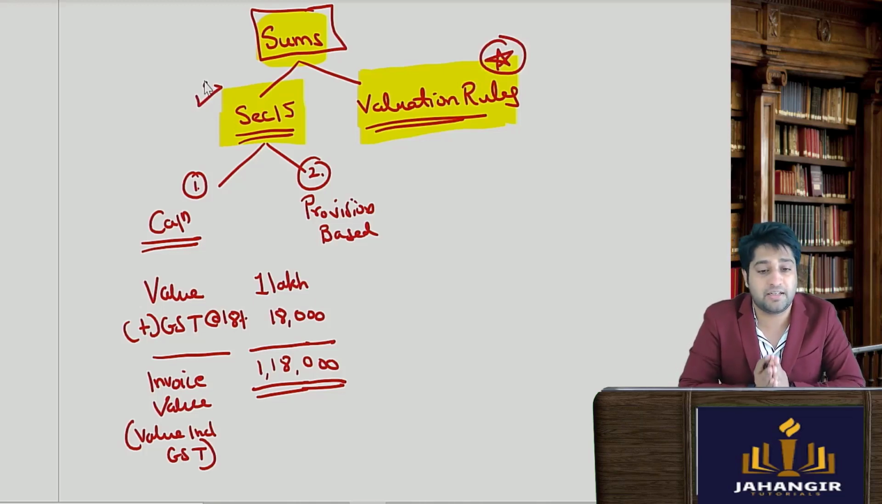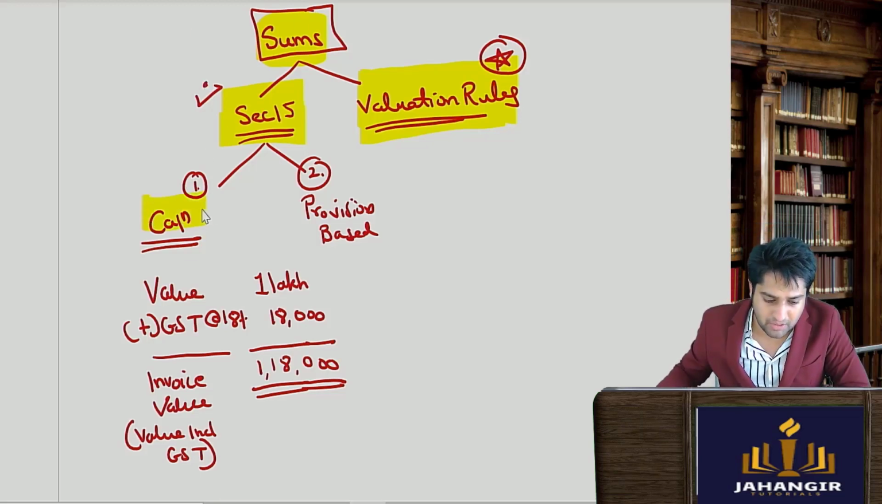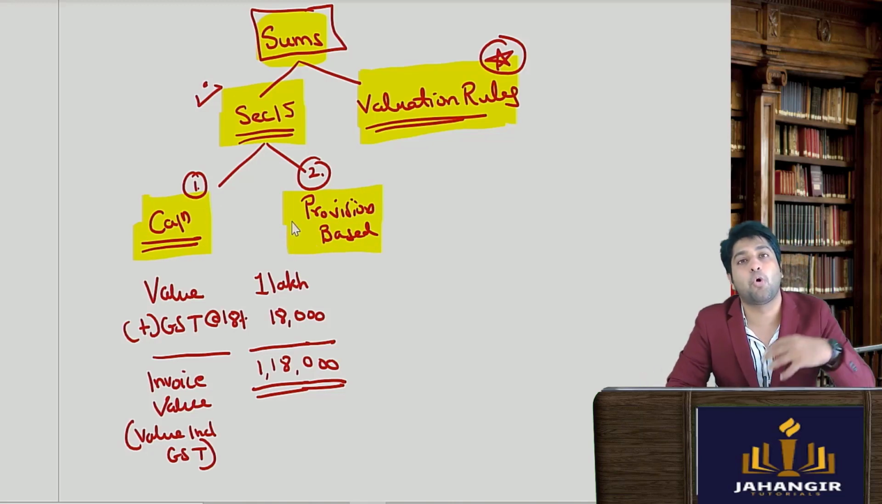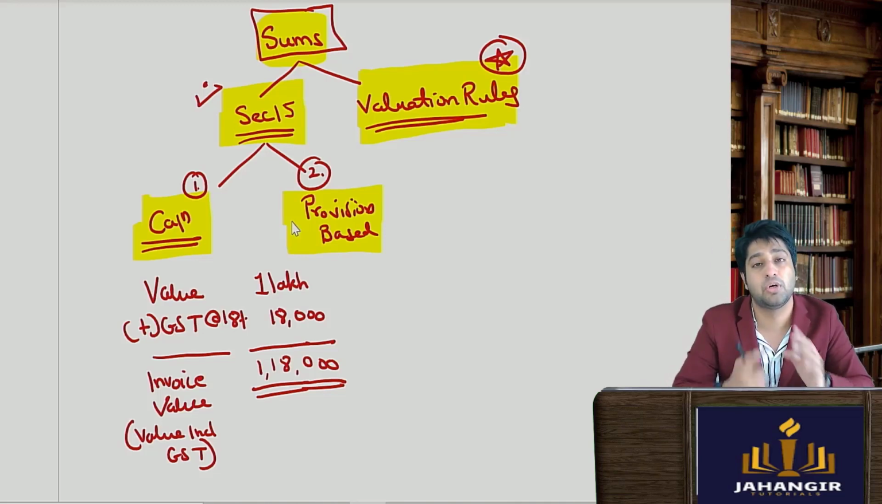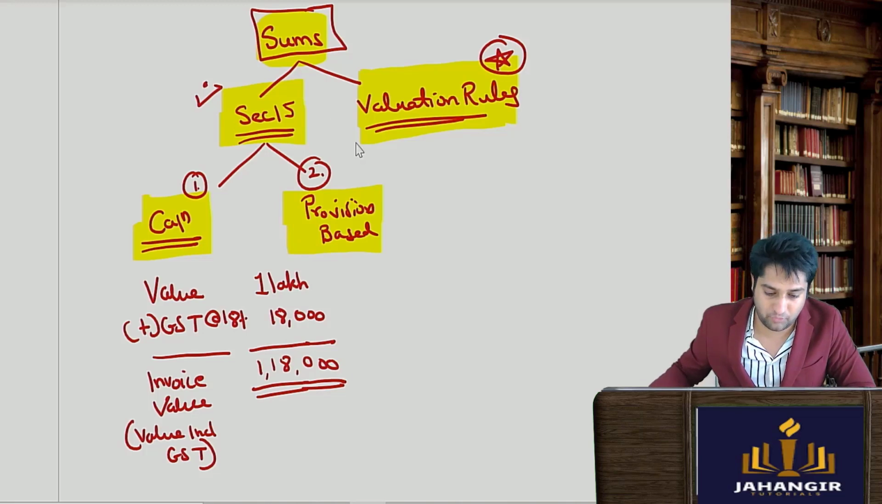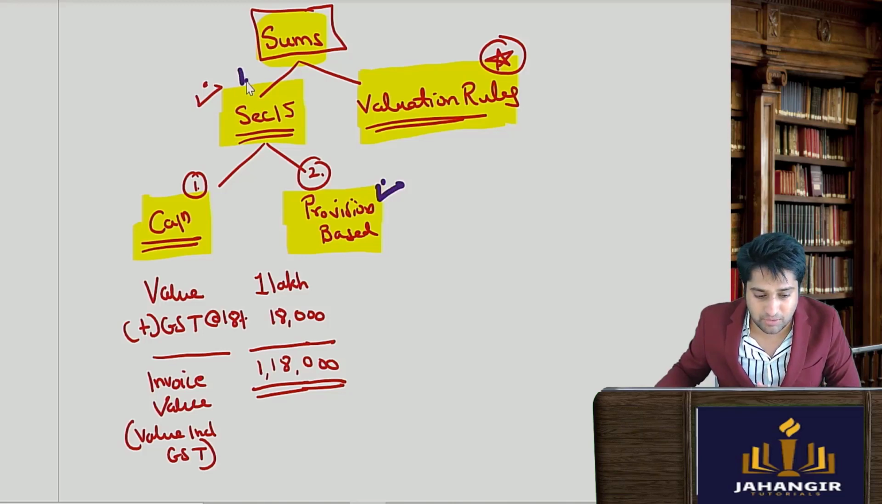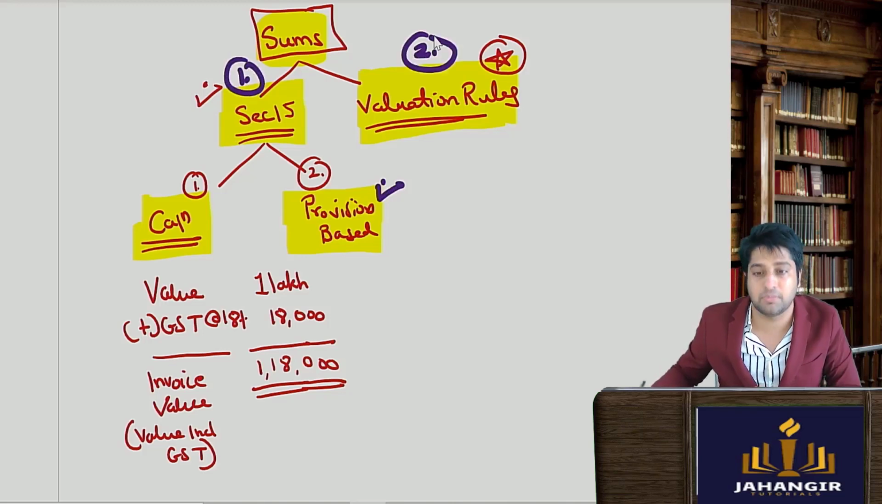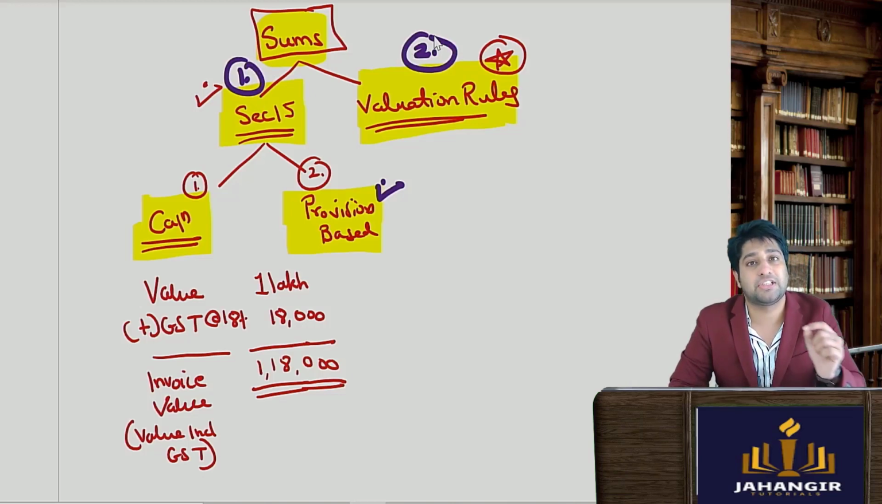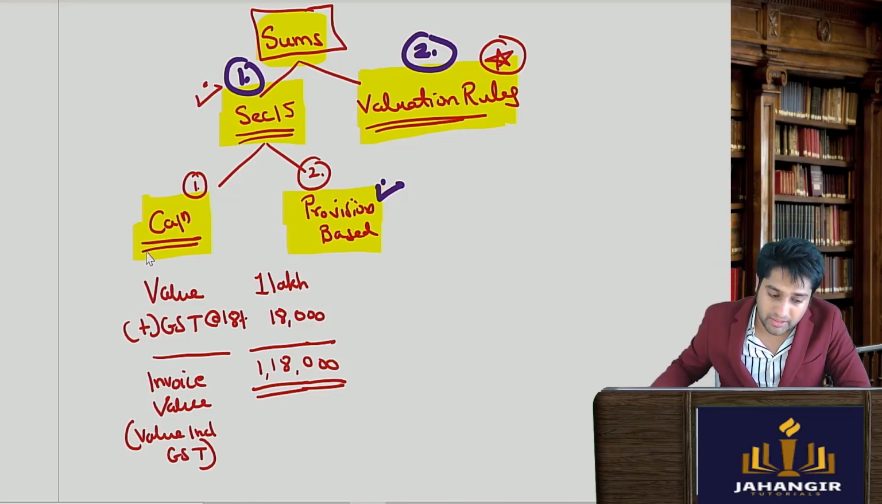Now the sums on section 15 are divided in two parts. One is the direct calculation and the second is provision based. The provision based sums become very simple to solve if you read the provision. Almost all the questions that can be framed from this element will be covered here. Valuation rule parts will be covered in another video. If you read section 15 subsection 1 to subsection 5, you will be able to solve the provision based sums. Now we are going into the deeper part, that is the calculation.